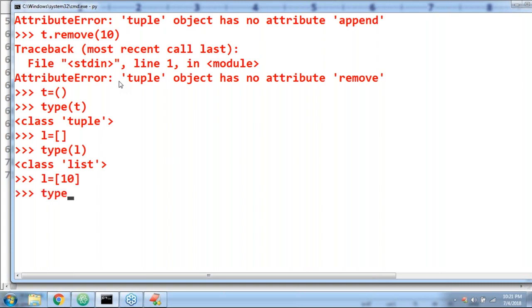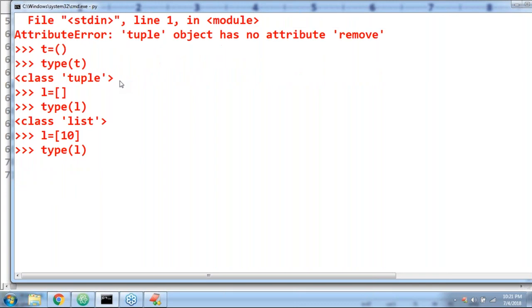What is the type of L? It is a list. L is equal to [10], I'm taking. What is the type of L? List only. What is the length of this one? The length is 1, because only one element is there.